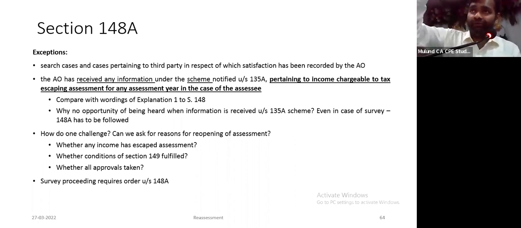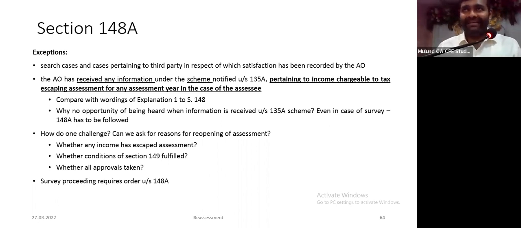First, the 148 notice: I file a return, I ask for reasons, I file objections, and I get an order disposing of the objections. Now the provisions are: first a show cause, I reply, they pass an order, and then 148 is issued. But in cases where 148A procedures are not supposed to be followed, how do I challenge a 148 notice?